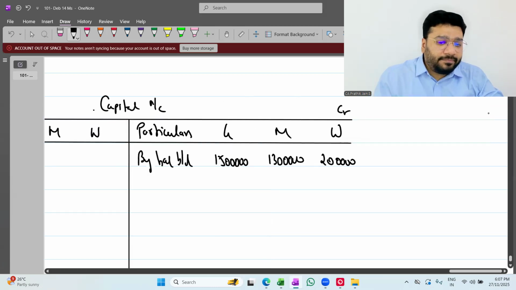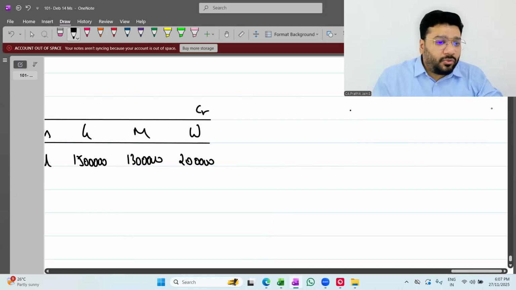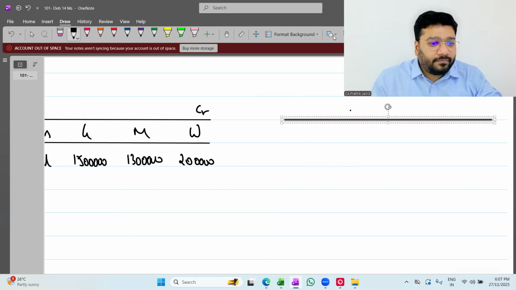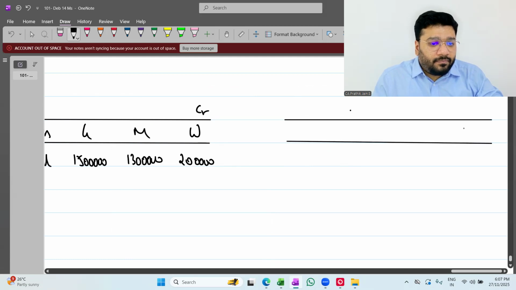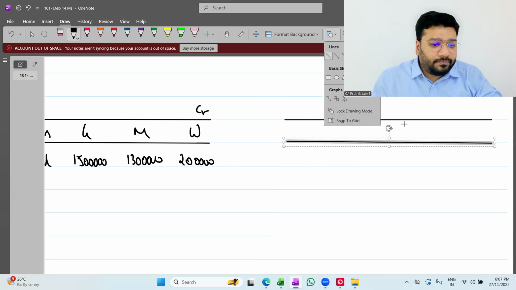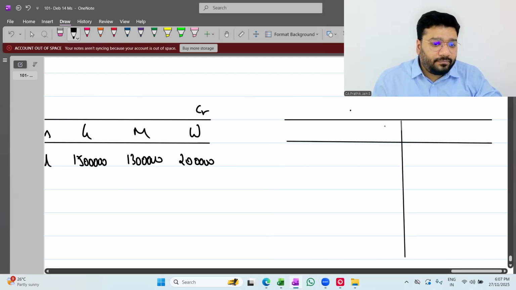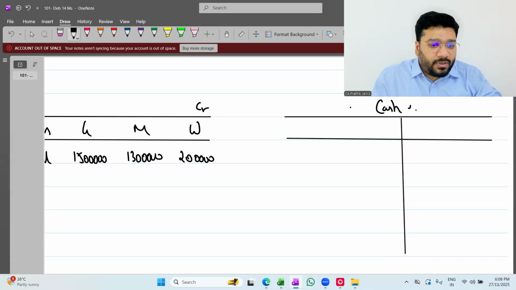Next, which account, people? Cash account. What is the balance brought down? Balance brought down 1 lakh.